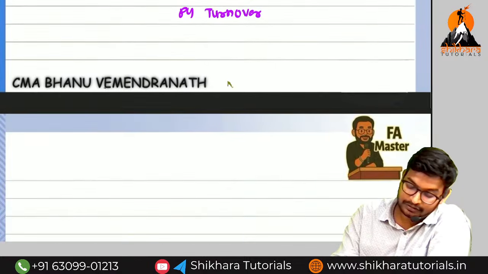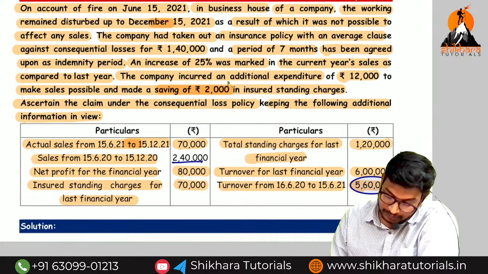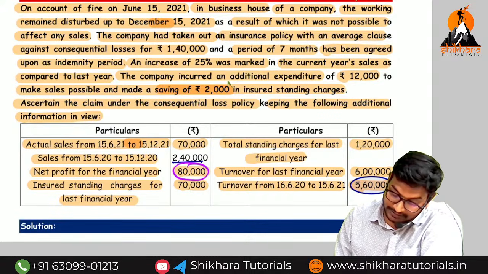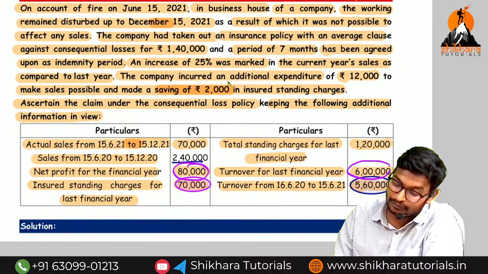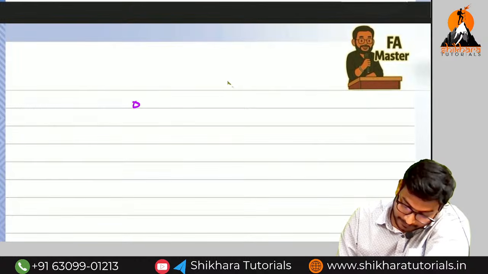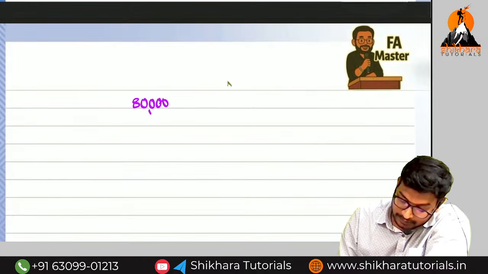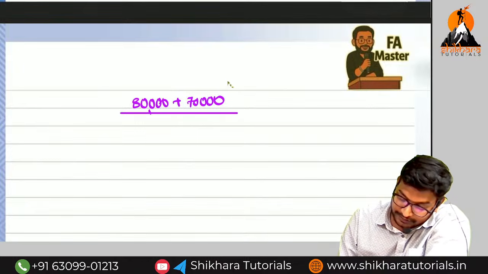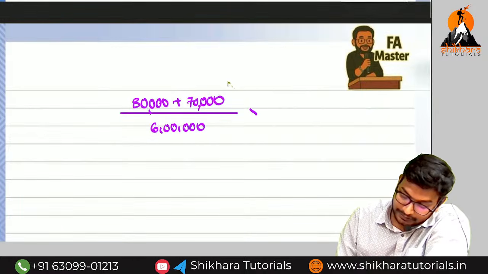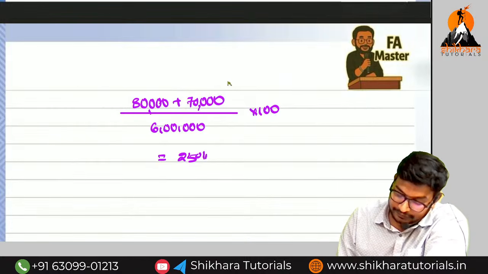Can you say the gross profit from the question of the financial year, how much? 80,000. And insured standing charges how much? 70,000. Previous year turnover how much? 6 lakhs. So 80,000 plus 70,000 divided by previous year turnover 6 lakhs into 100 is equal to how much? 25%.